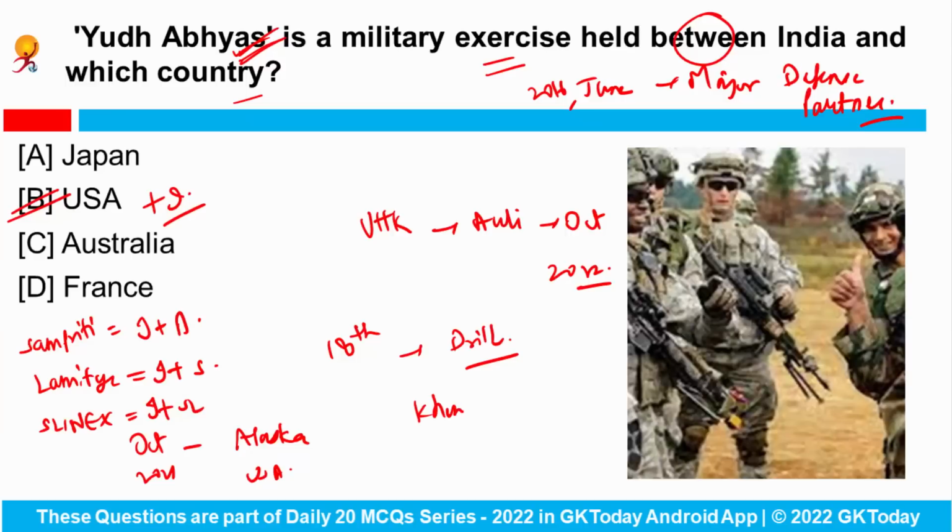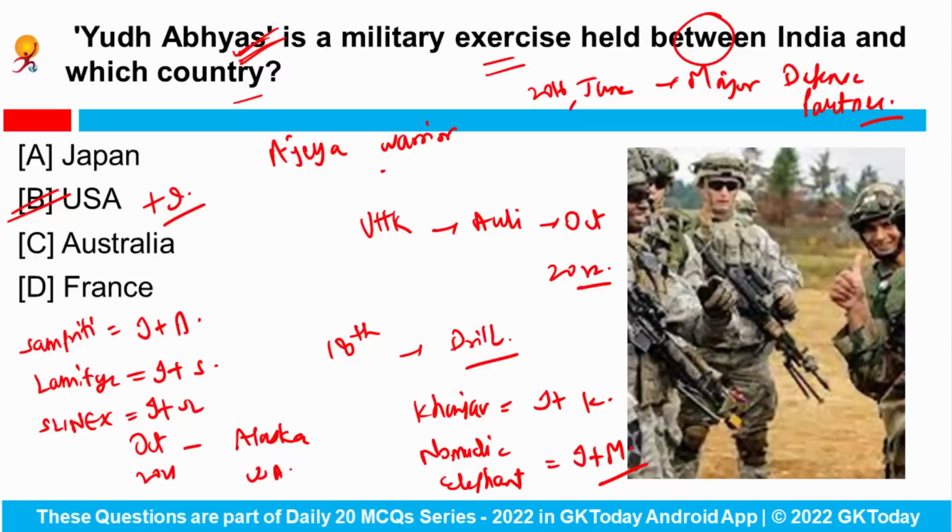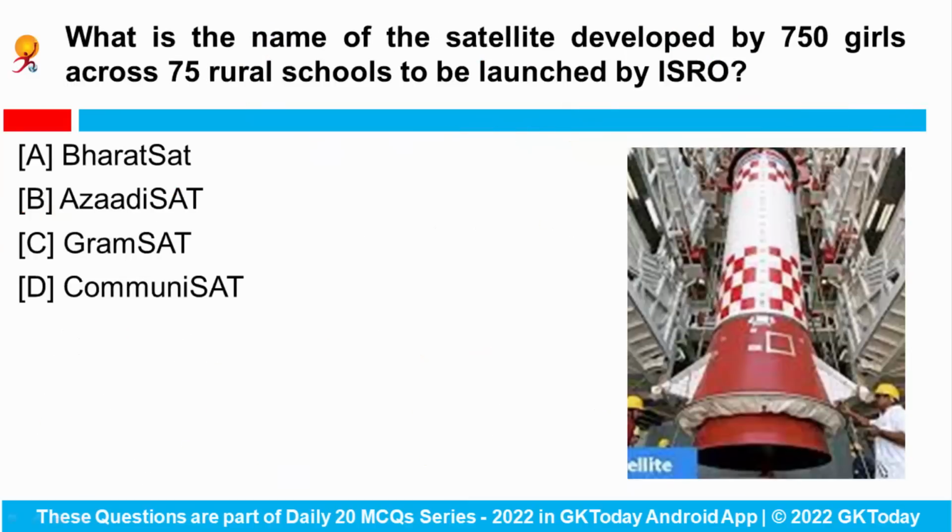After that, there is Khanjar. It is between India and Kyrgyzstan. Then next is Nomadic Elephant. It is the exercise between India and Mongolia, right? You have to tell me, Ajeya Warrior is the exercise between which two countries? Do let me know in the comments.